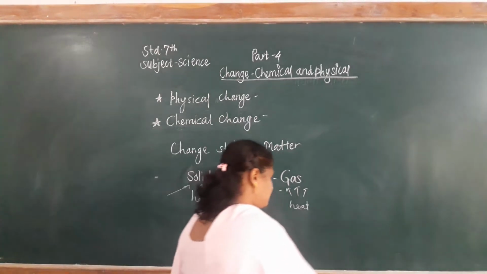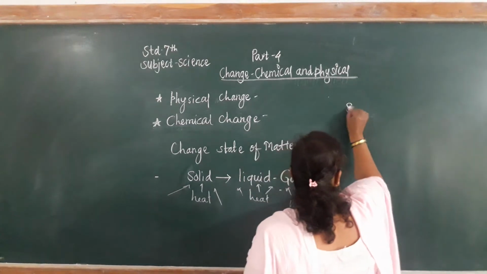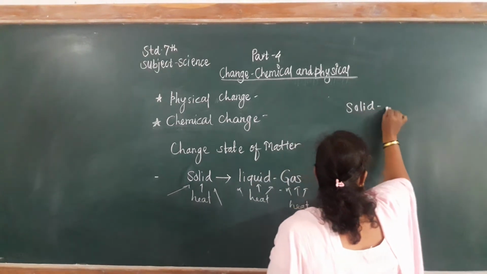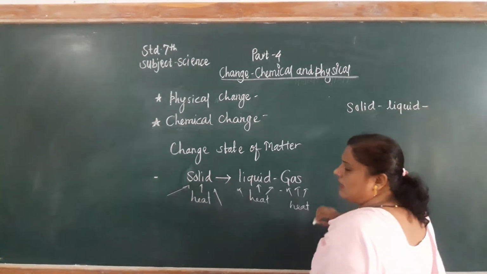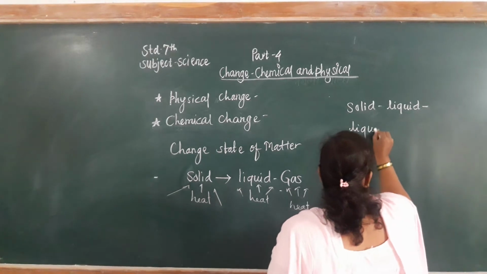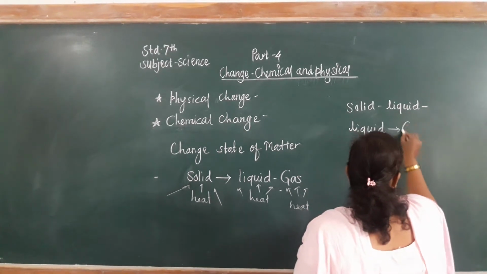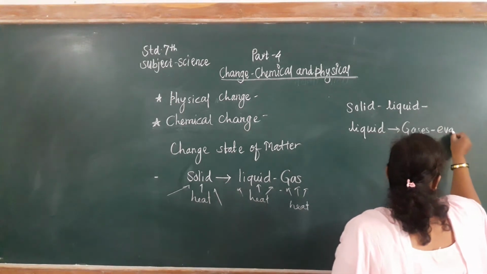There are some specific concepts. When a solid changes into liquid, we call that melting. Then when a liquid changes into a gaseous state, that is called evaporation.